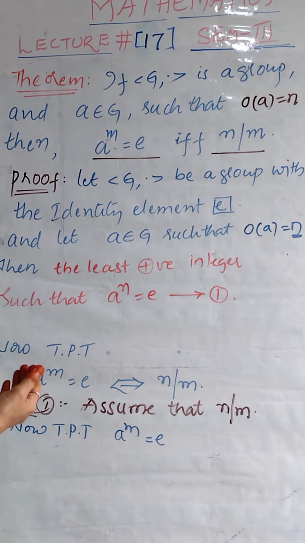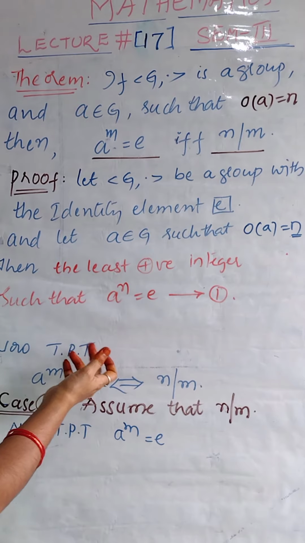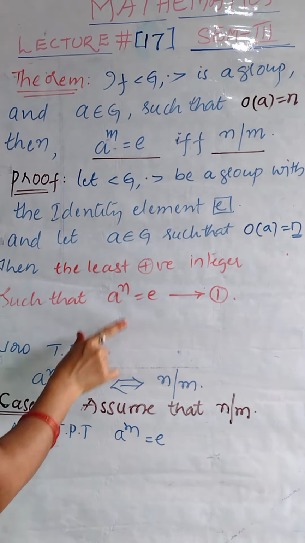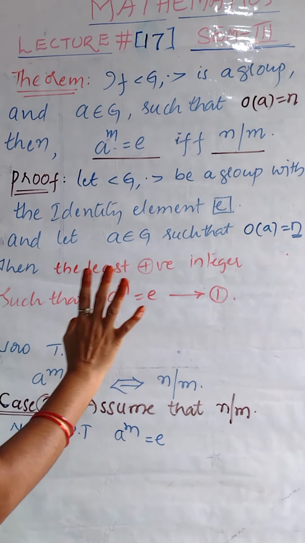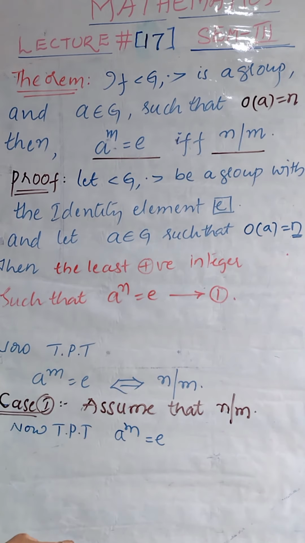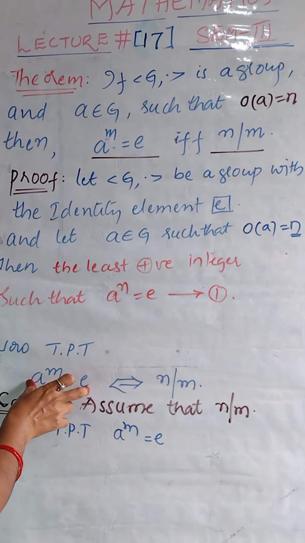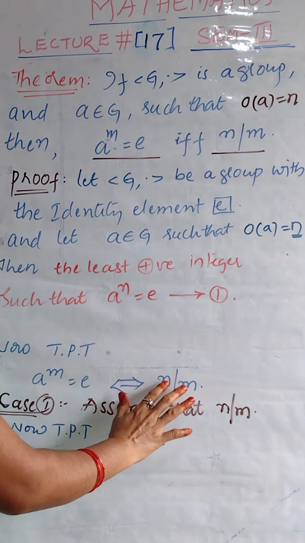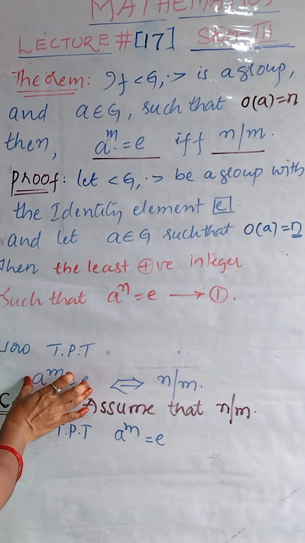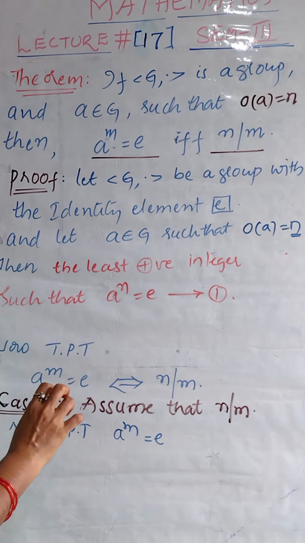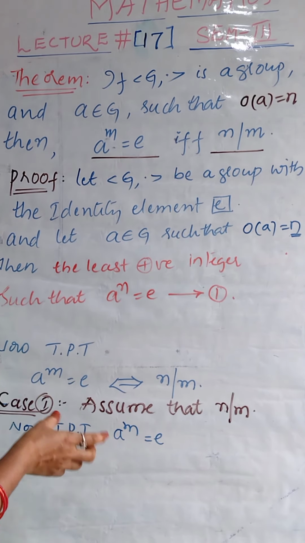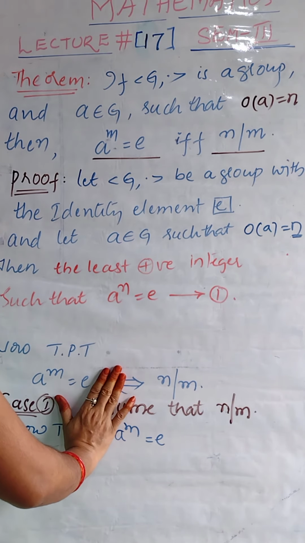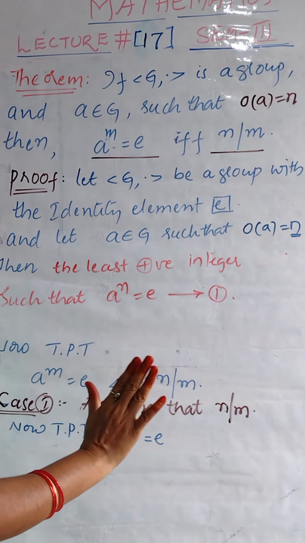Now our claim, TPT stands for to prove that, is a power m equal to e if and only if n divides m. We have to read it as divides. I already told you in the last class. What is the necessary condition here? If n divides m, we want to prove that a power m equals e. This is the case 1 condition. What is the second condition? The second case is whenever a power m equals e holds, we want to prove that n divides m. That means n is a factor of m. These are the two cases.